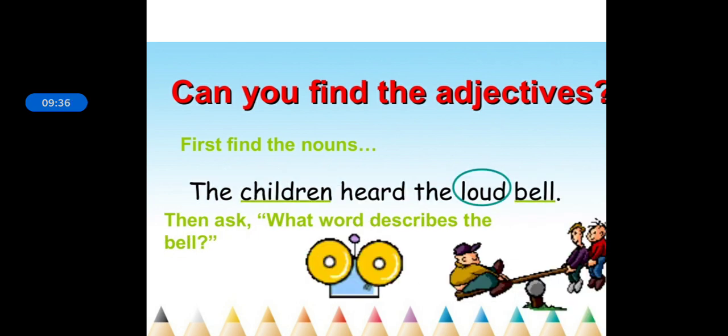Then, the children heard the loud bell. Now underline the nouns first. Children and bell. Then ask what word describes a noun here. For children, there is no word.